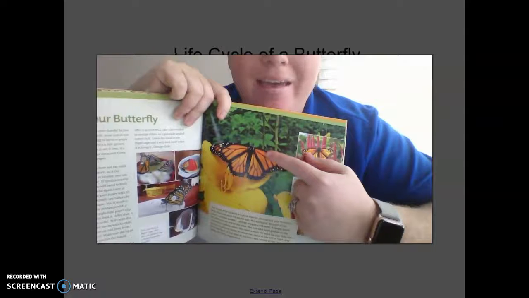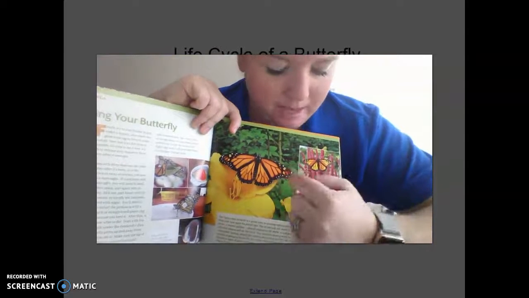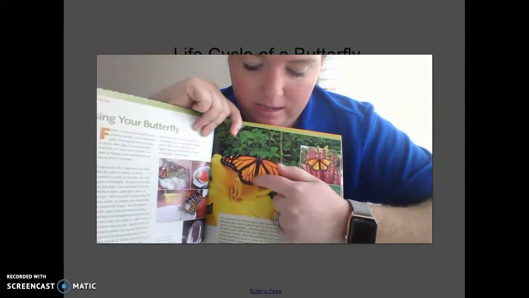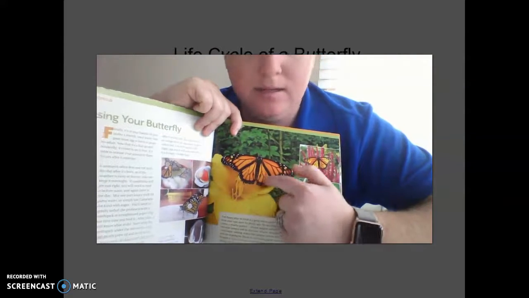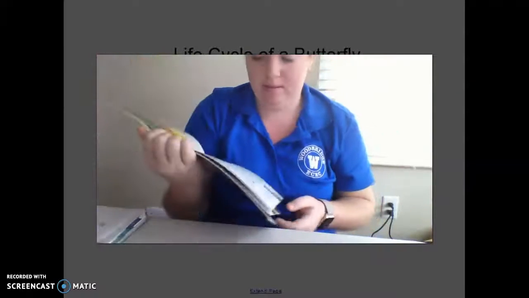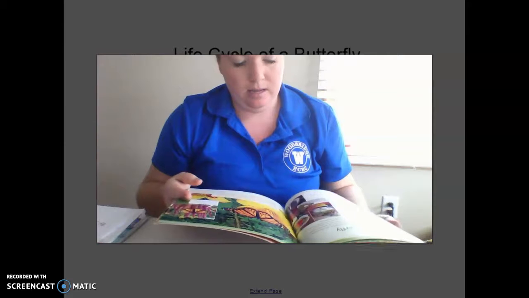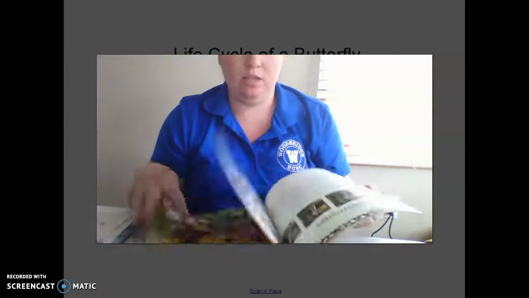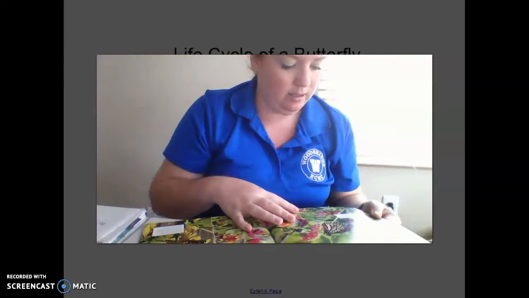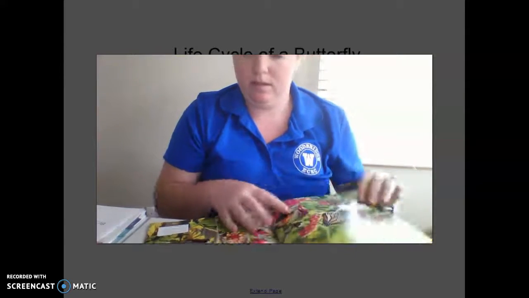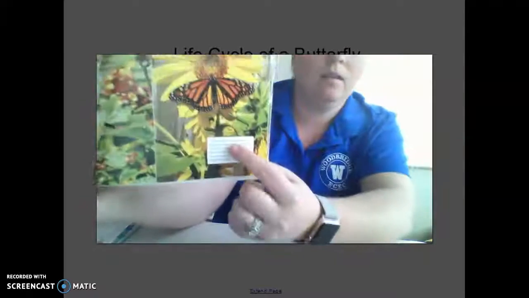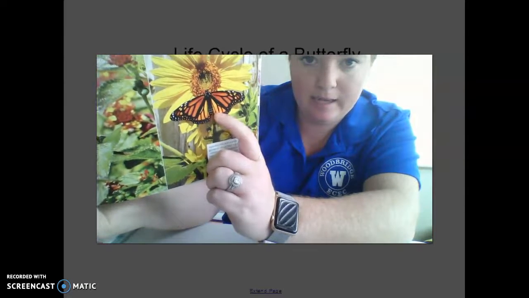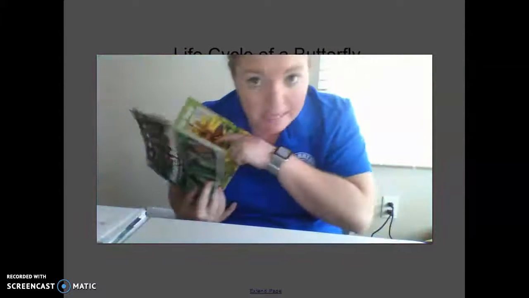That is a male monarch butterfly. So they're boys. This is a boy butterfly, and he has these two black marks on his wings. The females don't have any of those black marks on their wings. They are just orange. Like this one. This one doesn't have either one of those little black dots back here. So that is a female butterfly.